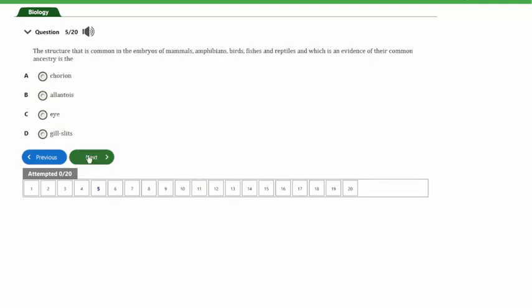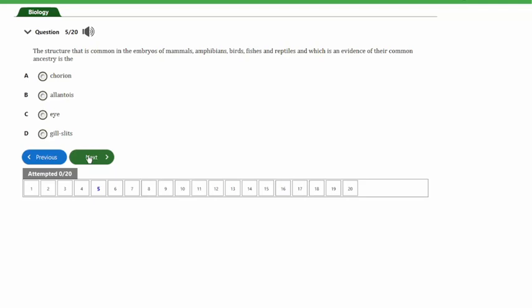So let's look at the next question, and that's question number 5. The question says, the structure that is common in the embryos of mammals, amphibians, birds, fishes, and reptiles, and which is an evidence of their common ancestry, is the A, chorion, B, allantois, C, eye, D, gill slits.